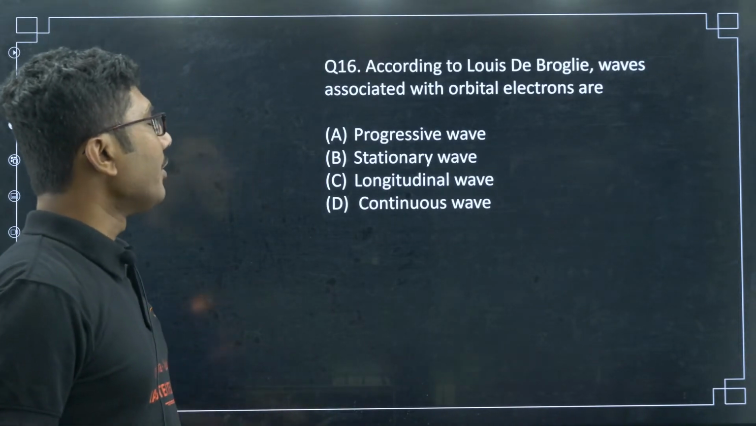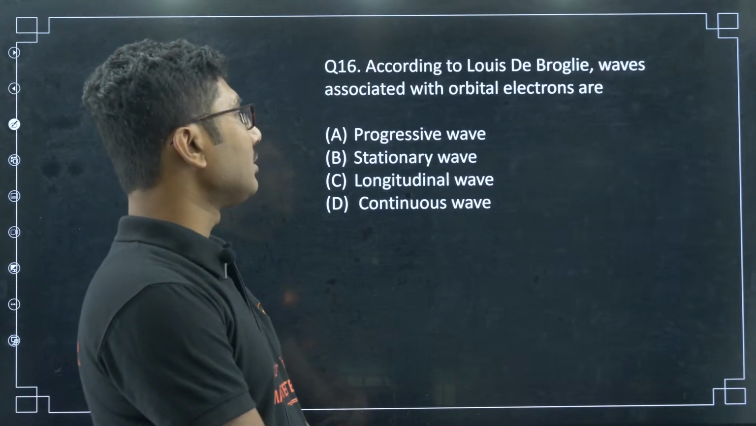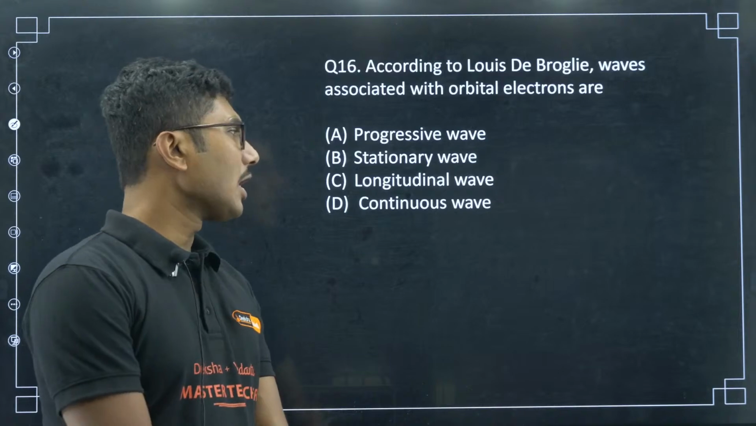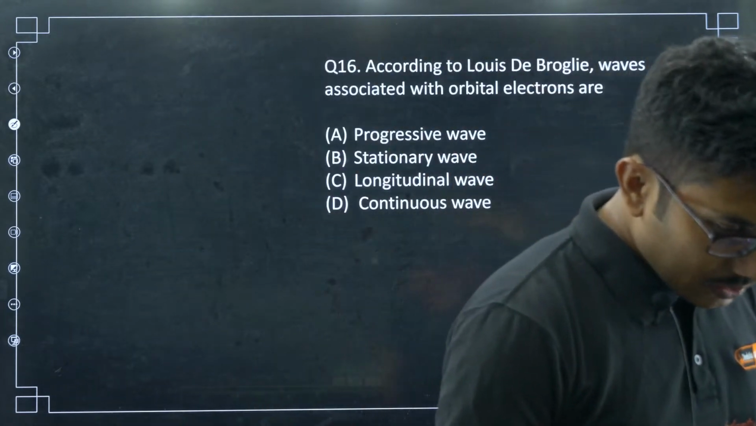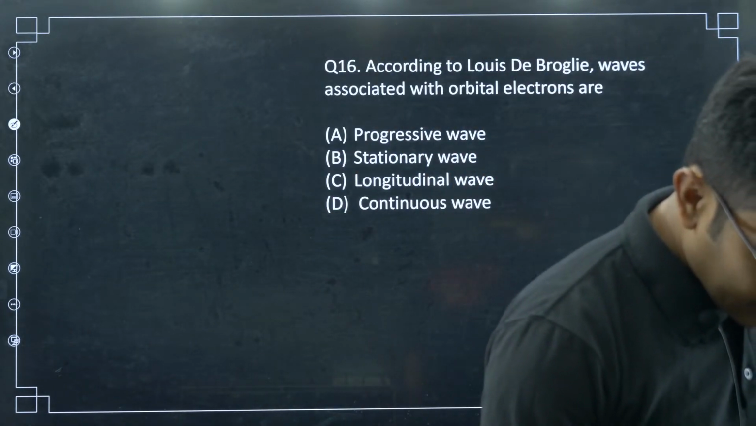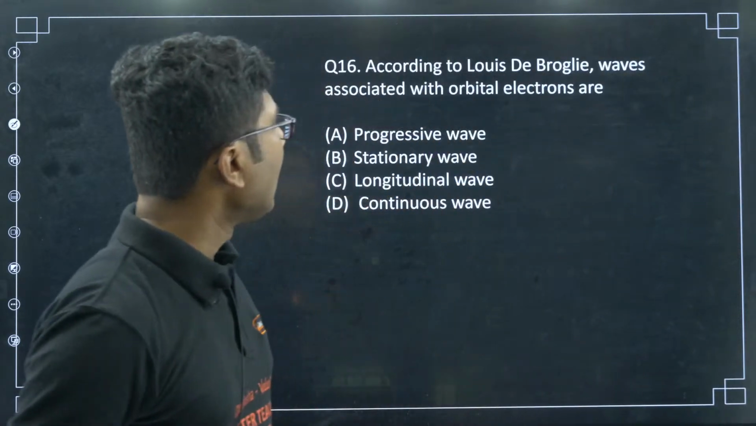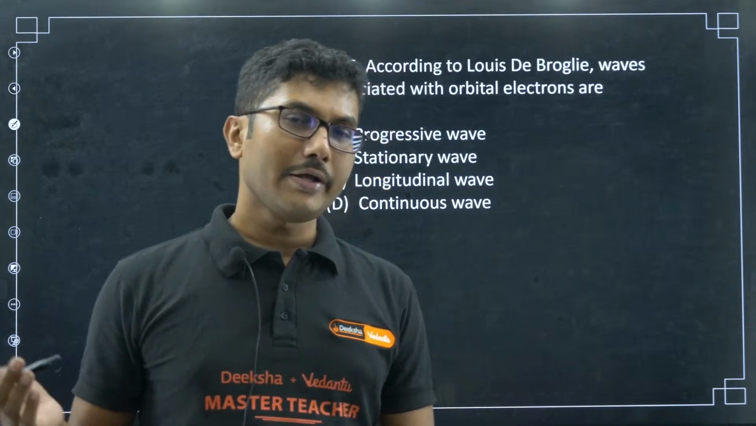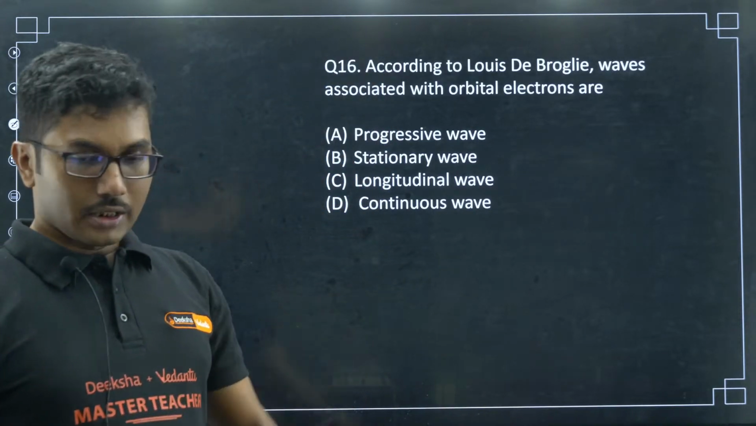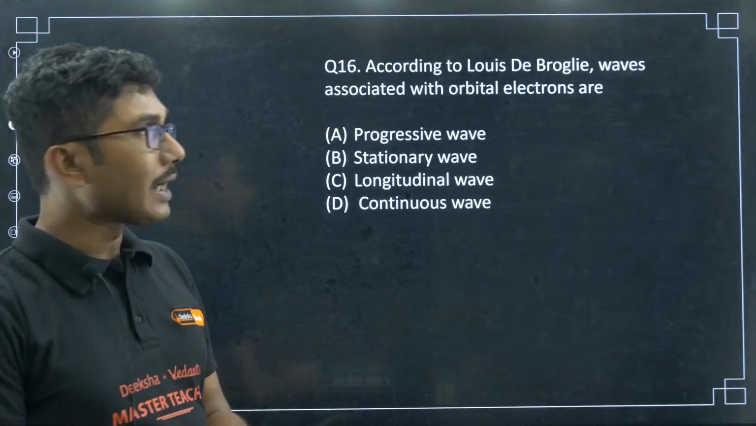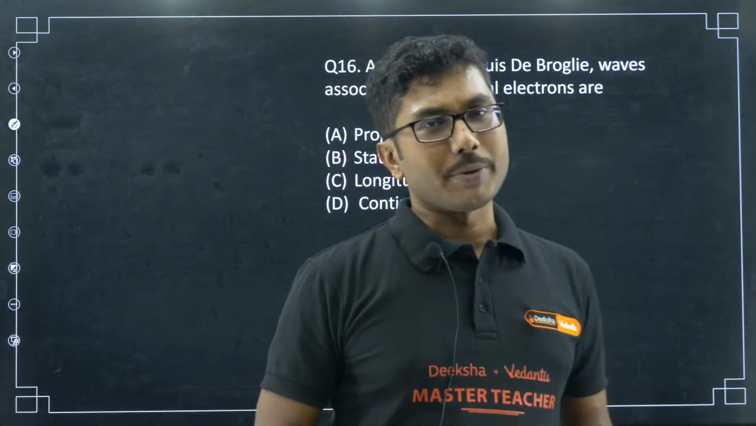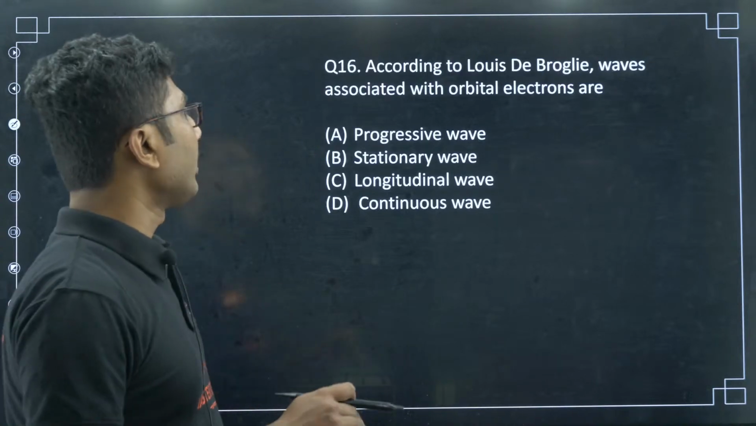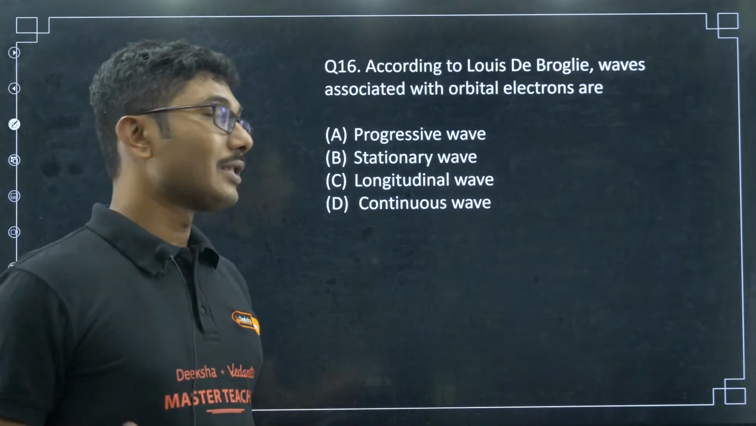According to Louis de Broglie, waves associated with orbital electrons are progressive wave, stationary wave, longitudinal wave, continuous wave. Trinu: Sir, how many questions are there in the chapter? So, I think 20 plus in atoms, 20 plus in nuclei. Okay. So there will be almost 40 questions. My clock is stopped. It will take another 40 to 50 minutes approximately. Okay. By 7:30 I will be closing this session. Okay. If I can do it faster, that will be better.